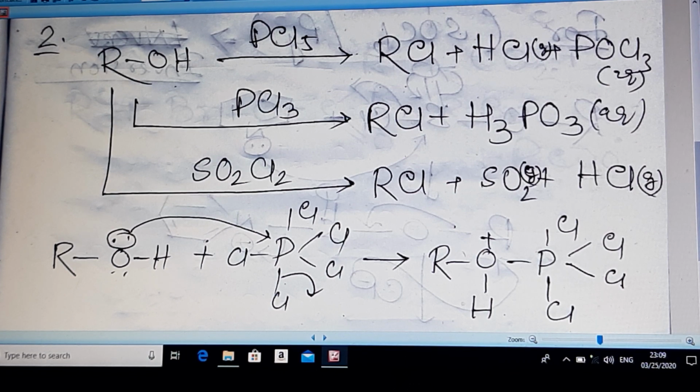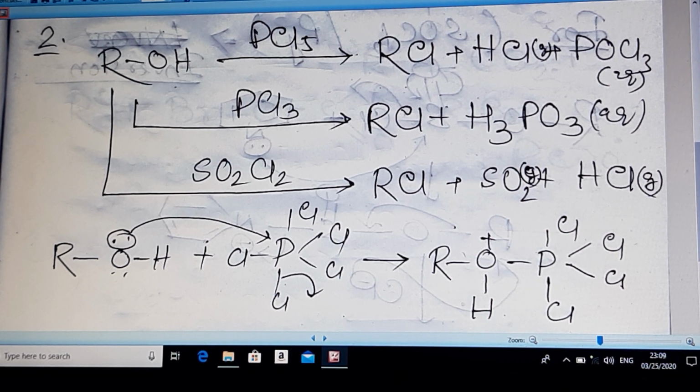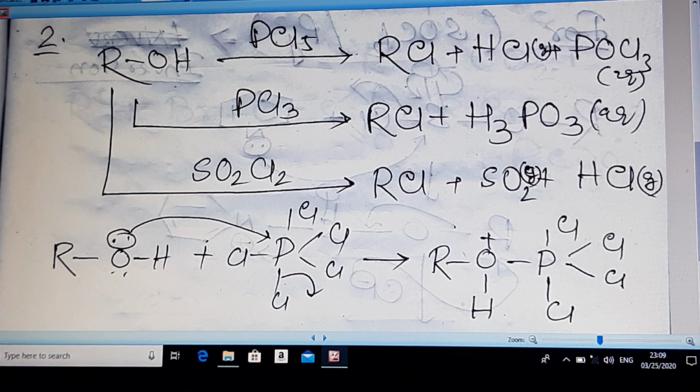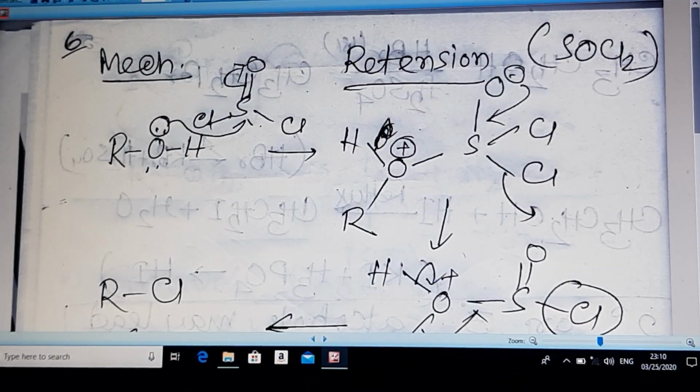So if you want to produce RCl from ROH, SOCl2 will be the first preference, because byproducts are gaseous, it will be very easy to isolate RCl from the mixture. The mechanism is given here, you can write it down. Okay, let us move to the next reaction.